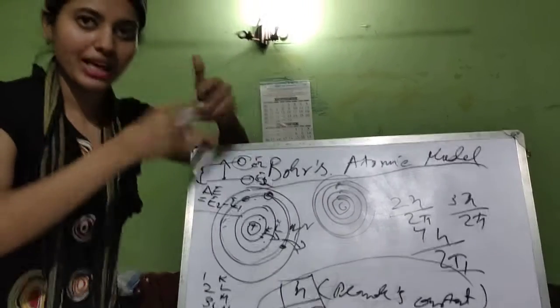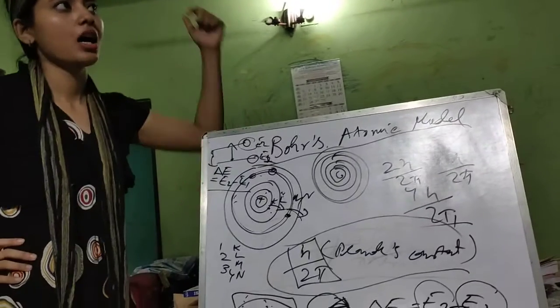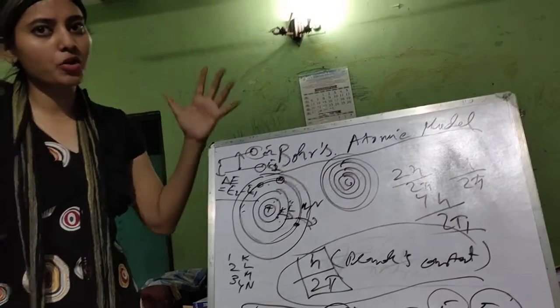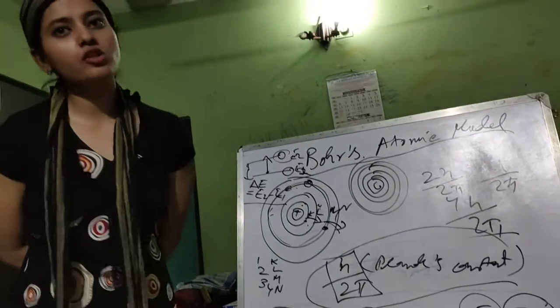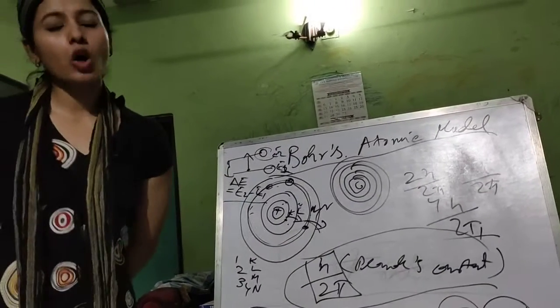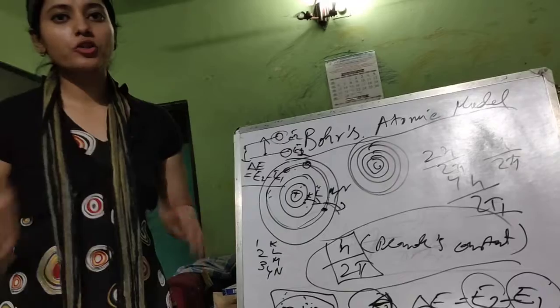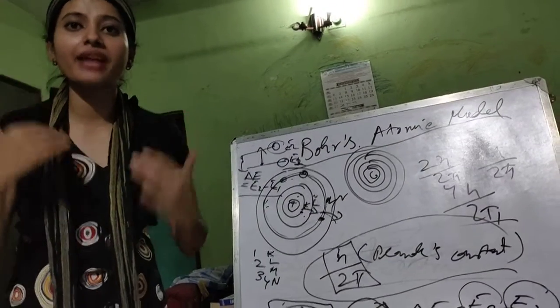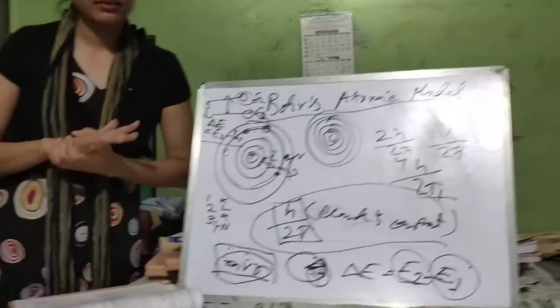Is that clear? And it's going to be the same while jumping from the higher to the lower energy level. You just subtract, it will be the difference of those two energy levels. The amount of energy emitted or absorbed by an electron is going to be equal to the difference of those two energy levels between which the transition is taking place. Pause.